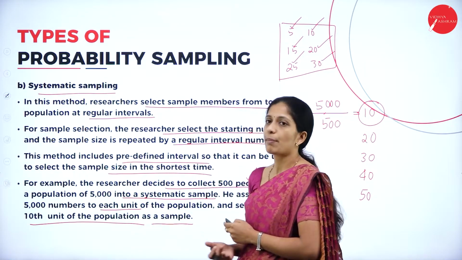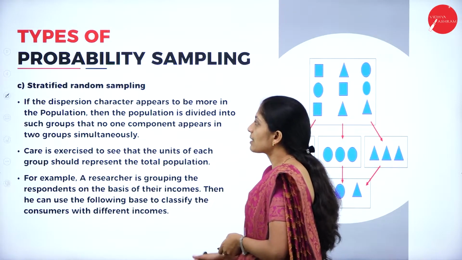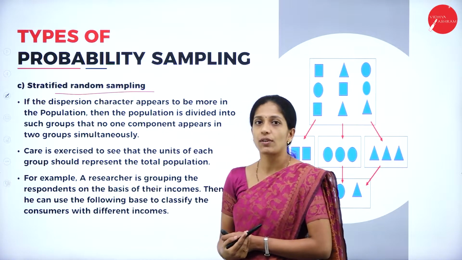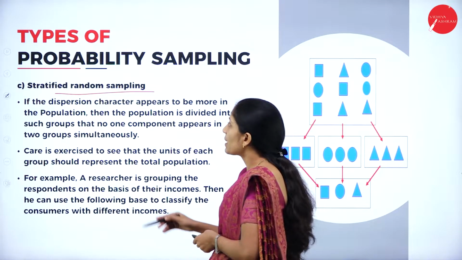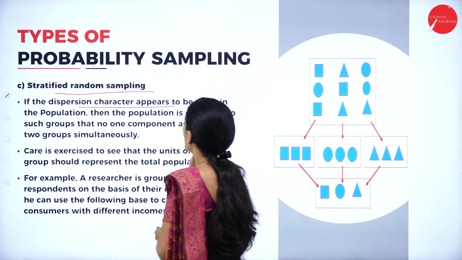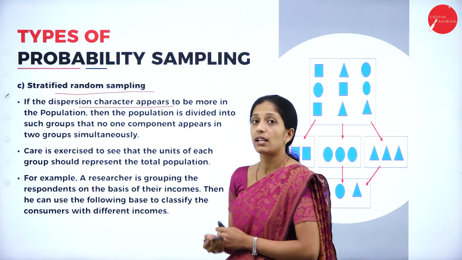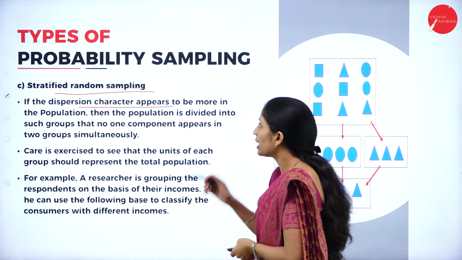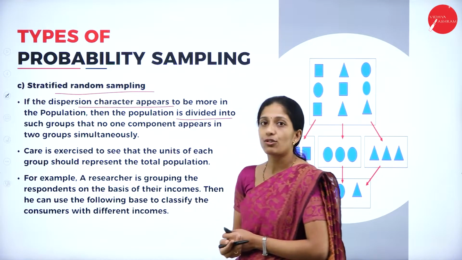That is systematic sampling. Next one is stratified random sampling. Here what the researcher will do: if the dispersion character appears to be more in the population, that is, if the population is very big, in that situation, the population is divided into such groups.